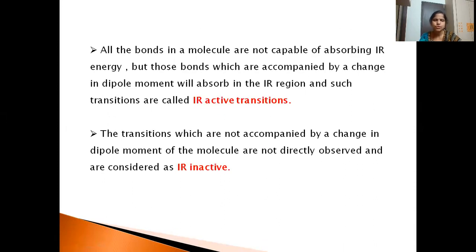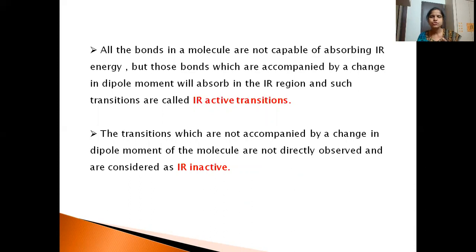Suppose there is no dipole, then that molecule will not absorb IR radiation and we call it IR inactive. When the molecule is polar, take the example of HCl. HCl is polar and has a dipole moment, because hydrogen and chlorine have unequal electronegativity values. So H will show a positive charge and Cl a negative charge.